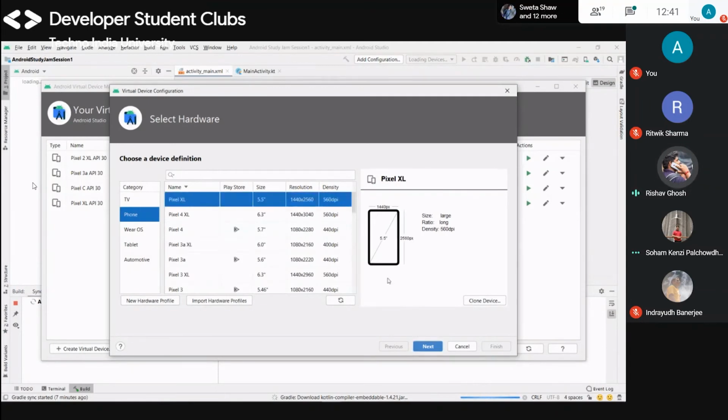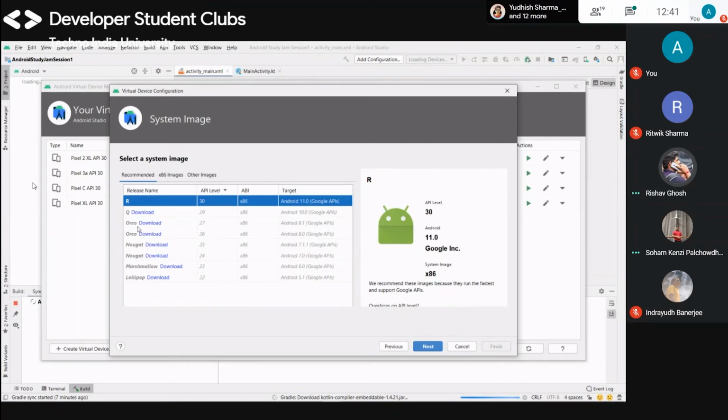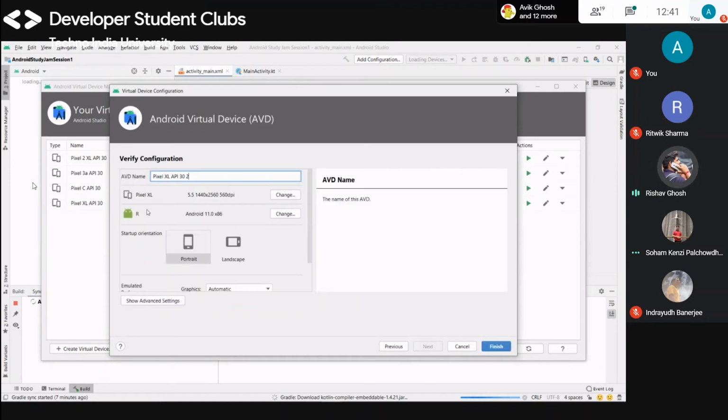If you want this, just click here and next. You can see the phone ratio here. Then next, and you need to download the versions like R, Q, Oreo, Nougat, Marshmallow, Lollipop. Just download it and then select next. I have downloaded R, and you can select the startup orientation, like portrait. If you are making a game like PUBG or Free Fire, you can select landscape, because that game only runs in landscape mode. I work on portrait apps like Facebook and WhatsApp, so you can select portrait.